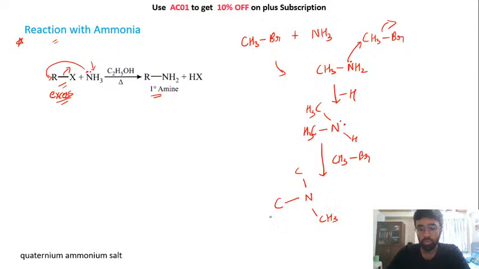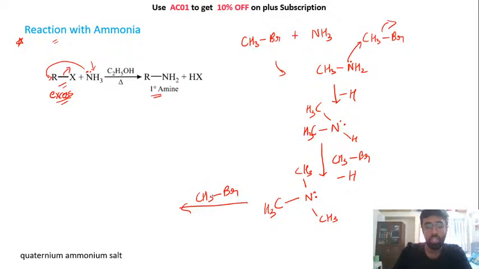Okay, we have created this. We have also lost a hydrogen in the process to create the structure. Once you have reached here, you can still notice that nitrogen has a lone pair. So here, since we have excess of alkyl halide, you can again have a reaction of alkyl halide with this nitrogen. Once this will attack, there is no more hydrogen to lose, right?